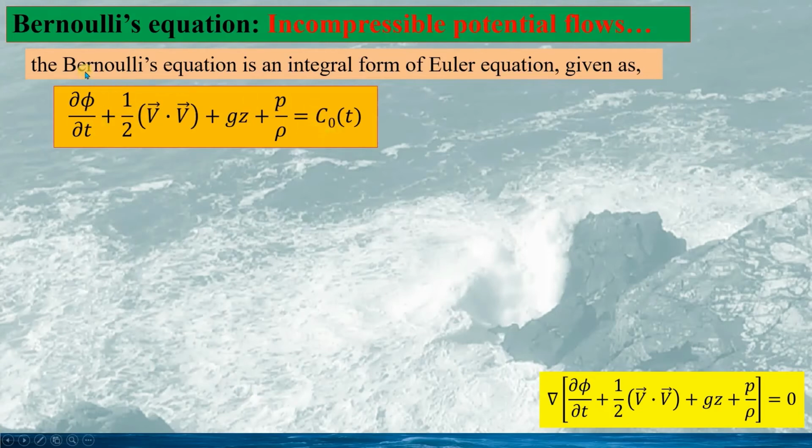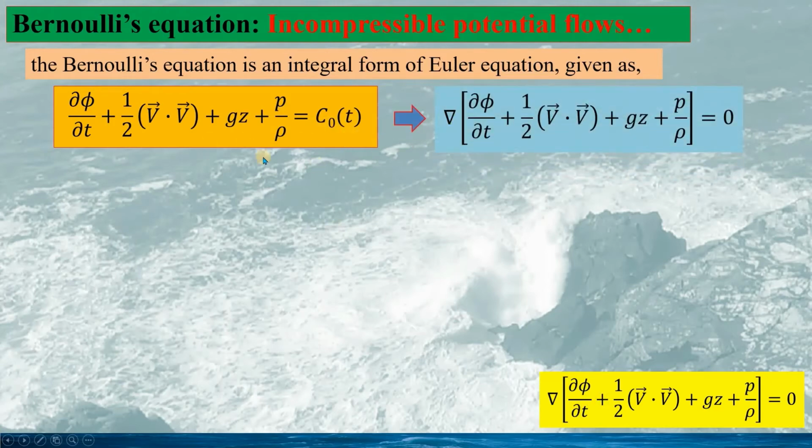This is the unsteady Bernoulli's equation for potential flow. Here C0(t) is the integral constant. It is a time-dependent constant because the integral is over the spatial component, not over t.